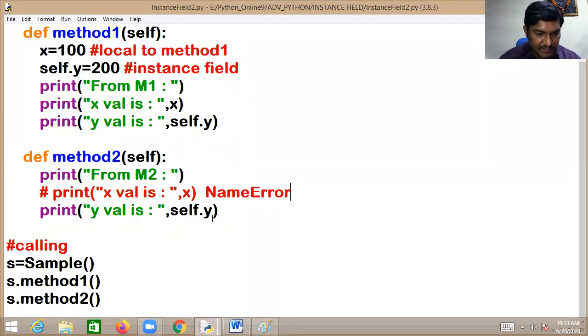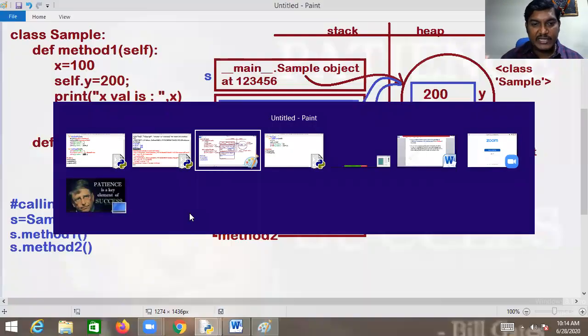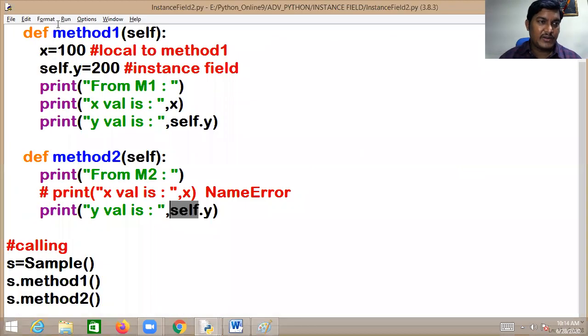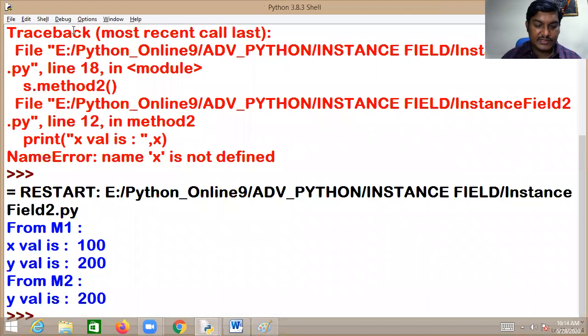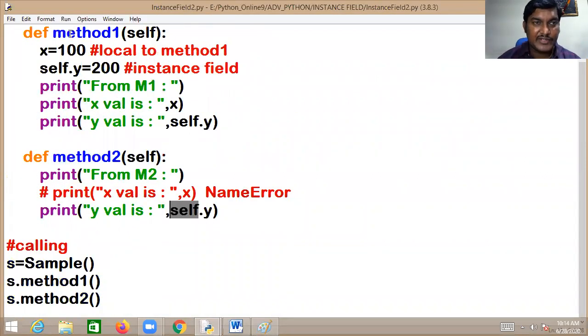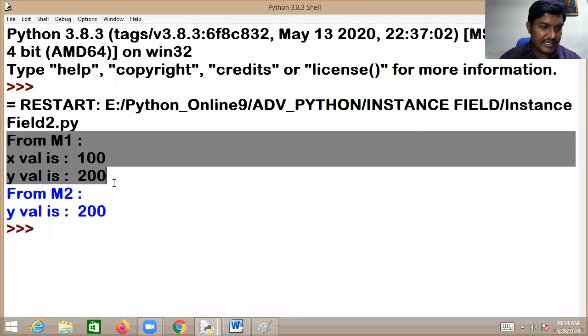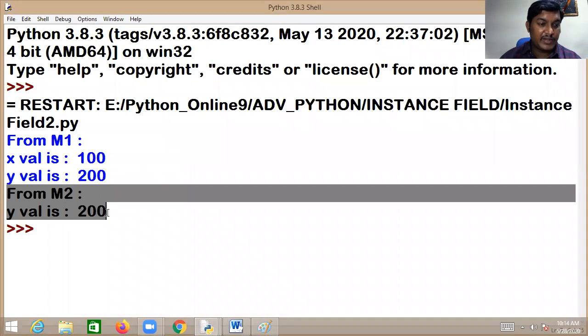But sir, what about the y member referred by self? Self means object. Is y there in the object or not? It is there, so now it will be accessed. Go to the run menu. Now you can observe. Guys, if you have any confusion, be relaxed. Go to run module and see. In method 1 you will be getting x and y. In method 2, only y.